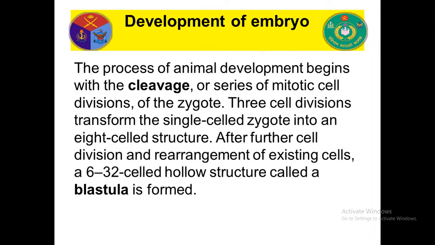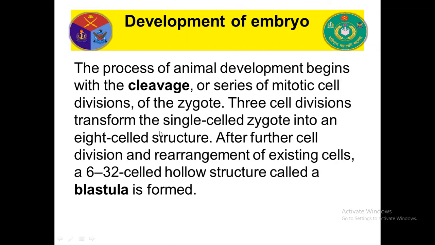Development of the embryo. The process of animal development begins with the cleavage, or series of mitotic cell divisions, of the zygote. When a zygote is formed, I mean the fusion of the male and female nucleus, this cell is called a zygote. After that the zygote is divided into various small cells. The continuous division of the zygote is called cleavage.